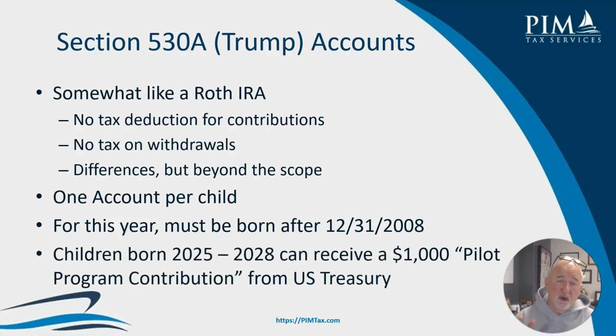And for children who are born between January 1st, 2025 and December 31st, 2028, they are eligible to participate in what they're calling the pilot program contribution, which is $1,000 of free money from the U.S. Treasury into the child's account. And so I think many people will want the account because of that free $1,000 they're supposed to be getting in there. Okay. The reason we have to talk about it is because people can elect to open a Trump account and participate in this pilot program contribution for their child on their tax return now. And so we need to know how that's done.